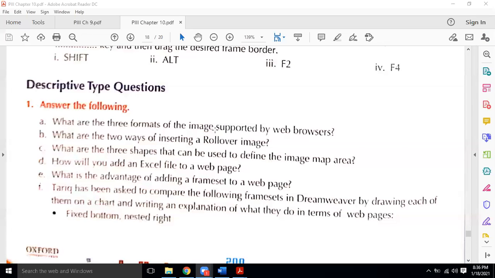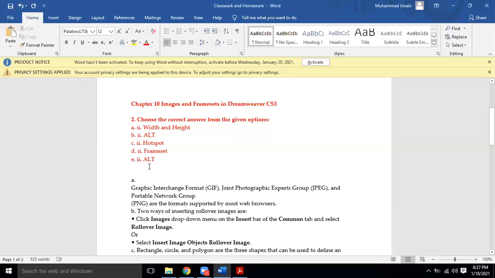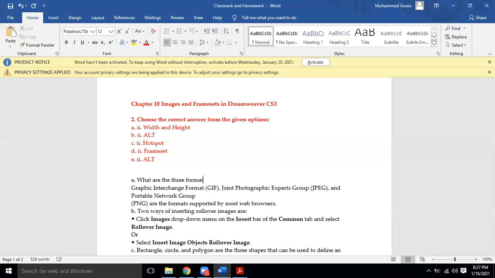What are the three formats of image supported by the web browsers? Normally, what are the three formats? Okay, so we have to write about these three formats. What are three formats of images supported by a web browser?